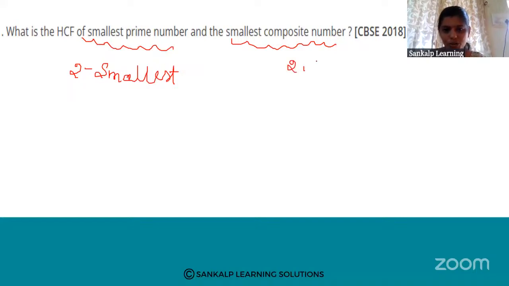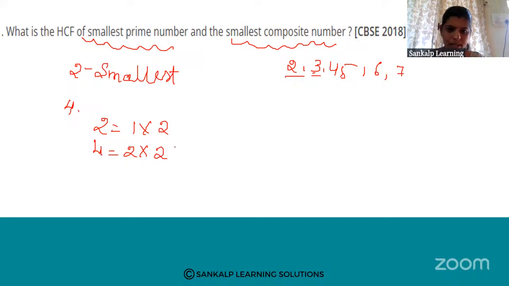If I write 2, 3 and 4, 5, 6, 7: 2 is a prime number, 3 is a prime number, so 4 is the smallest composite number. Now factors of 2: 1 into 2, or 2 into 1. Factors of 4: 2 into 2, into 1.